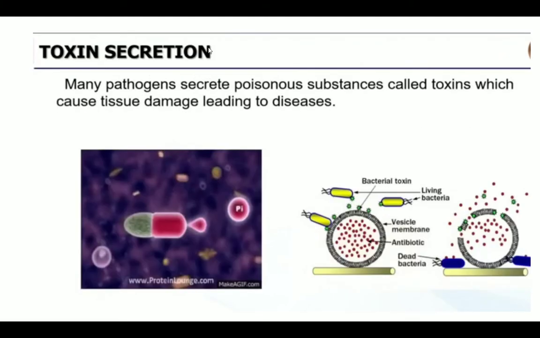Next, toxin secretion. I told you already, these microbes will affect certain organs, that is, they affect the tissues and thereby secrete more and more toxic substances, that is poisonous substances. Many pathogens secrete poisonous substances called toxins which cause tissue damage that leads to the diseases. So those poisonous substances which are released cause disease in our body.